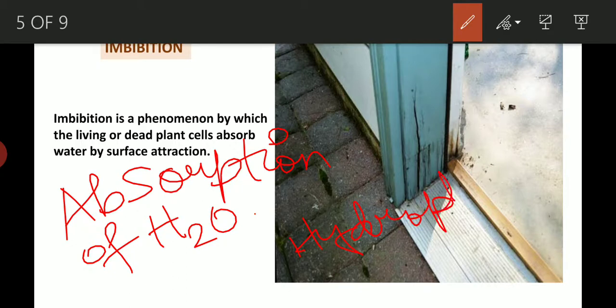Hydrophilic means those substances which have an affinity towards water. They attract water. They have a strong affinity for water. So imbibition is the phenomenon in which either living or dead plant cells absorb water by surface attraction.